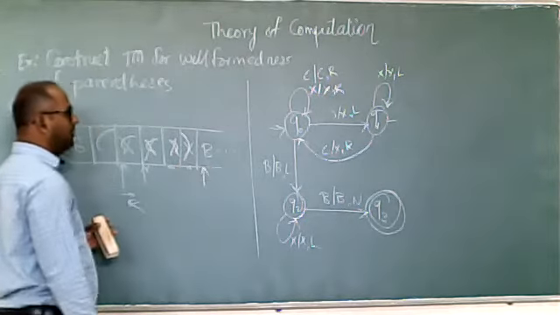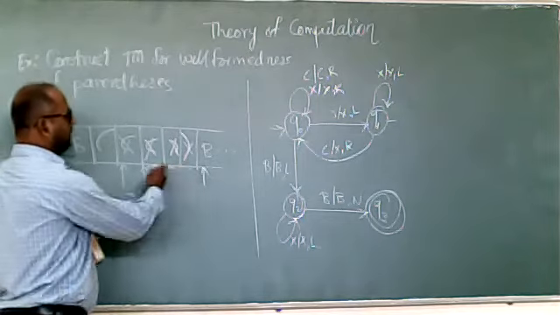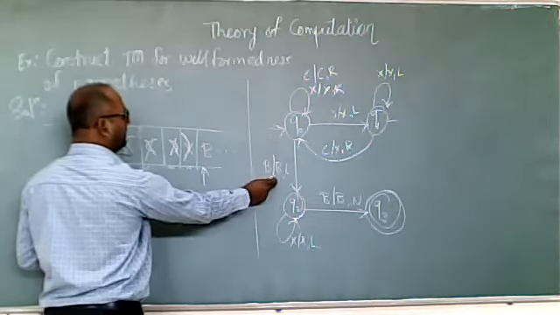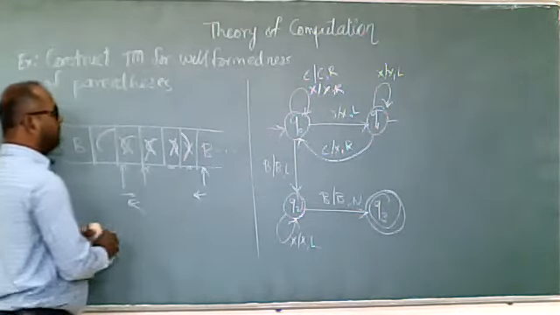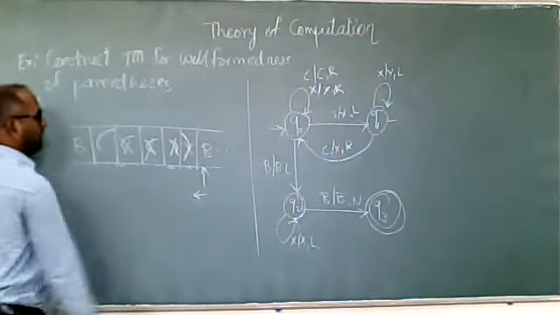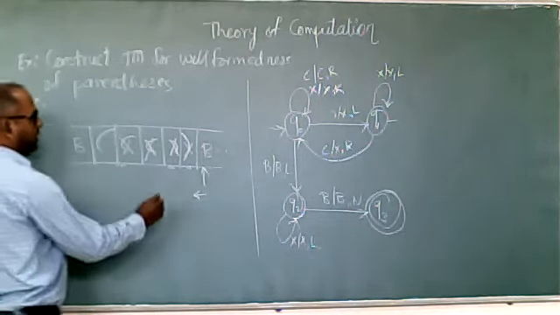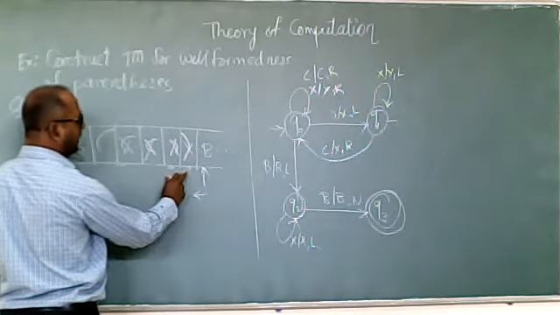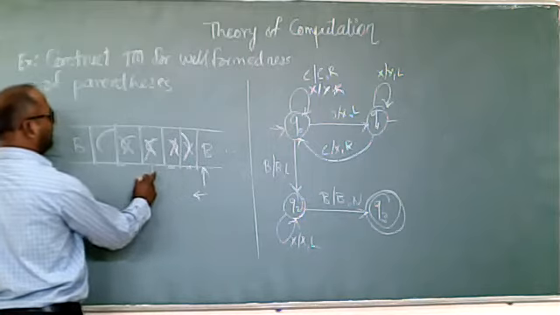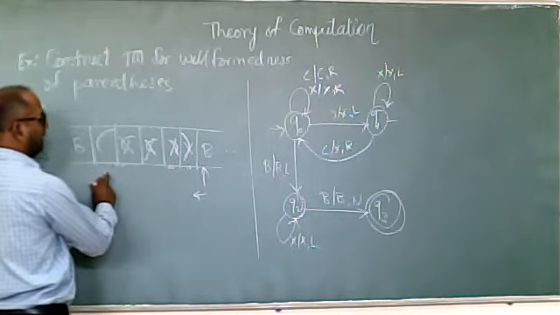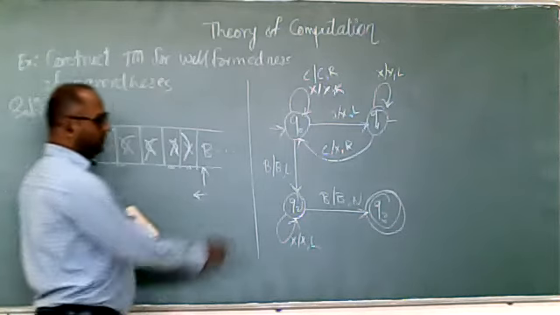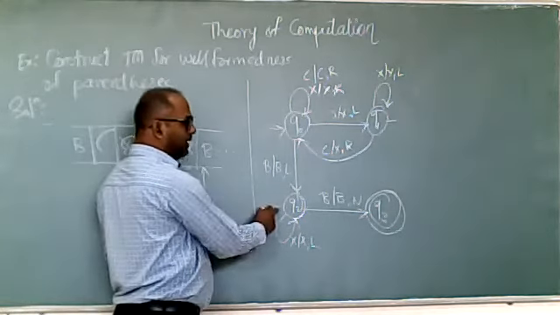At Q0, by skipping all X on the right hand side, we are getting this blank. So at Q0 on blank, keep this blank as it is and change the direction towards the left. Now we are reaching Q2. At Q2, on X, keep X as it is and move left, skip, skip, skip. Here we are getting the opening bracket. Moving to the left at Q2, we are not getting blank, we are getting an opening bracket.